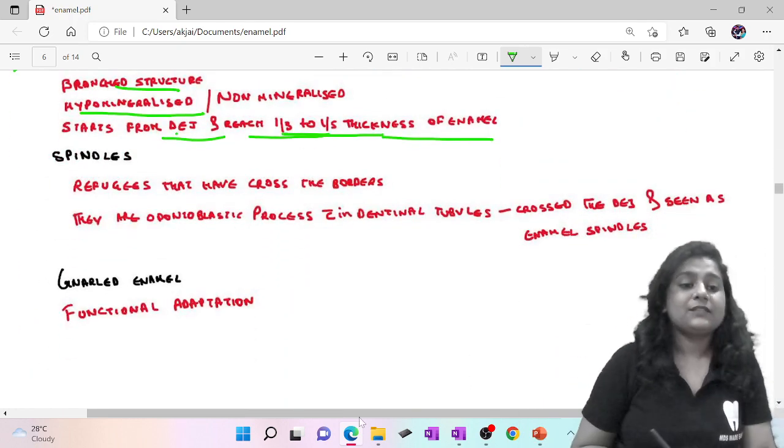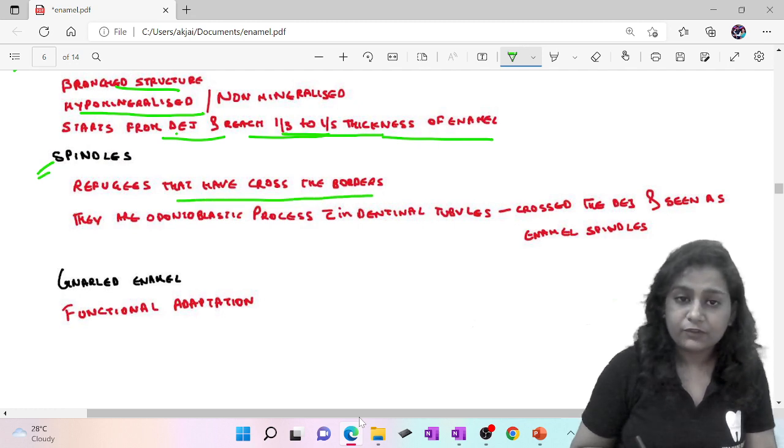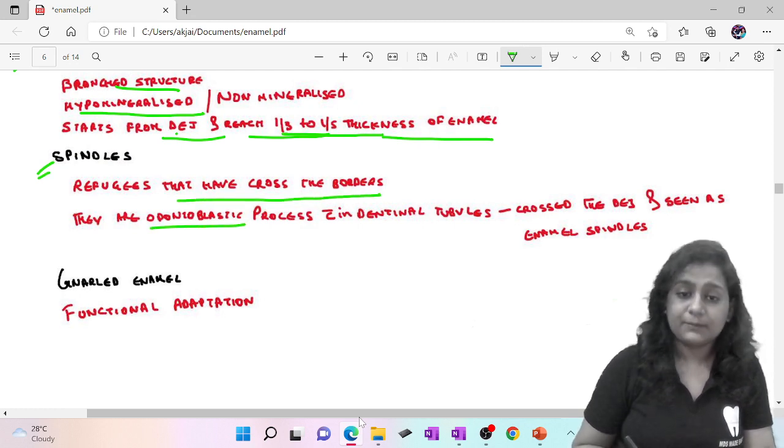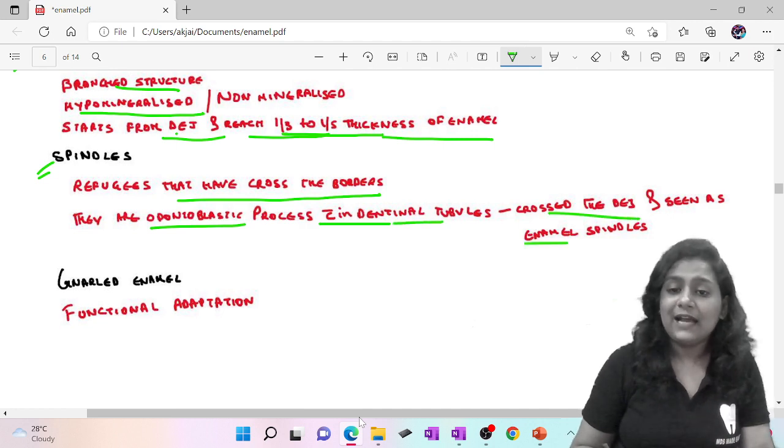Okay, spindles. So what are spindles? These are refugees that have crossed the borders. They are odontoblastic processes within dentinal tubules that have crossed the DEJ and are seen as enamel spindles.